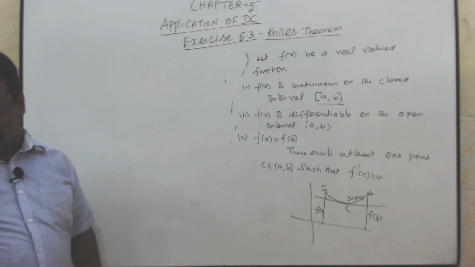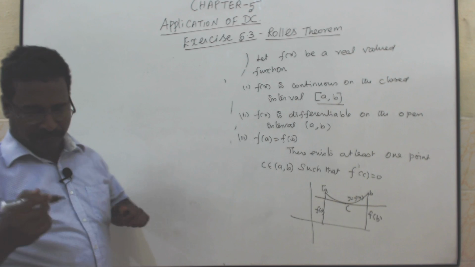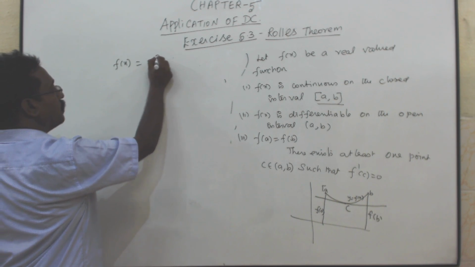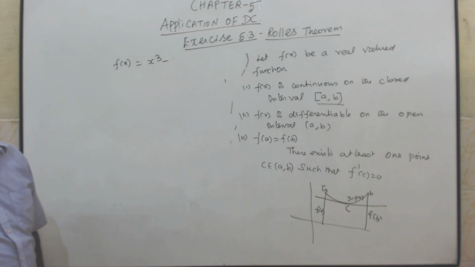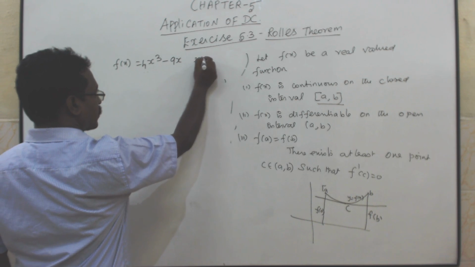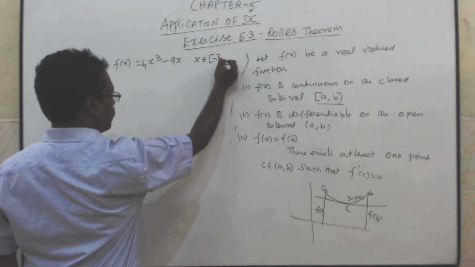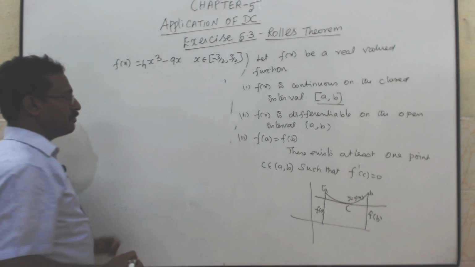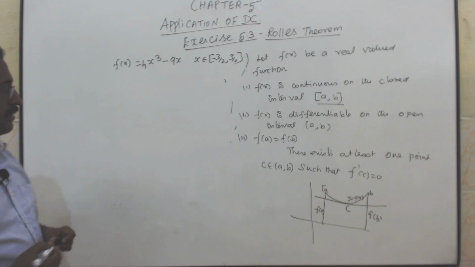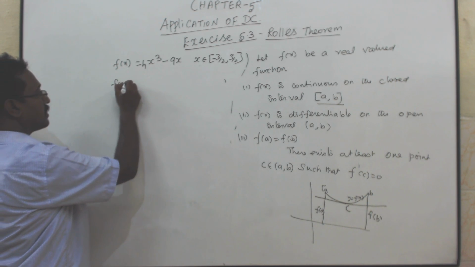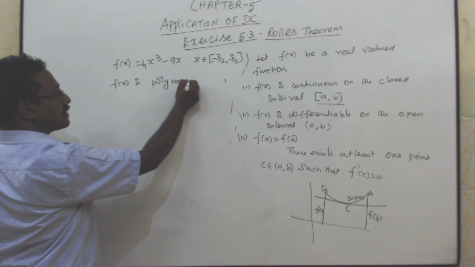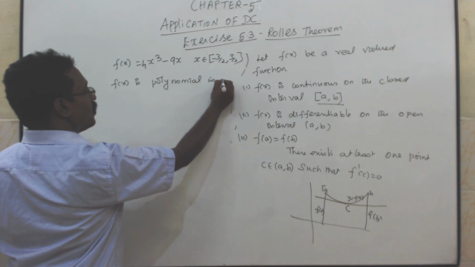The next one, third one, f of x is equal to 4x cube minus 9x, x belongs to minus 3 by 2 comma plus 3 by 2. It is a what type of function? Polynomial in x. F of x is polynomial in x. Polynomial means no need to verify.